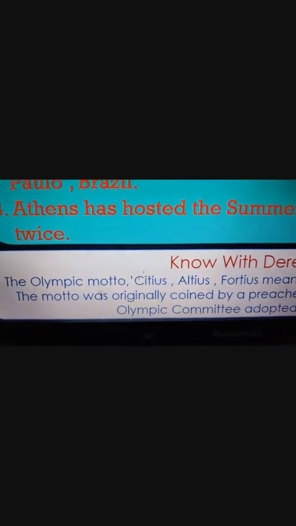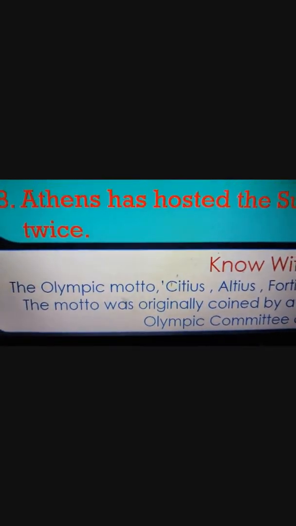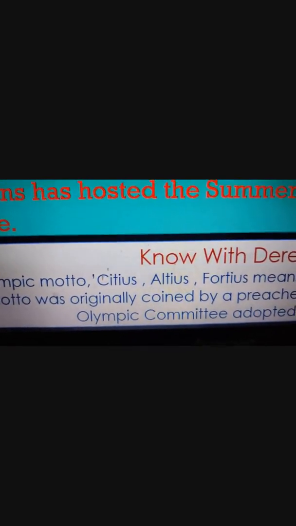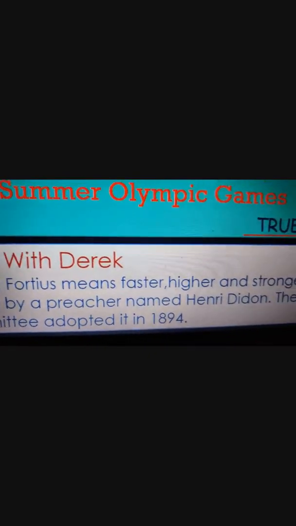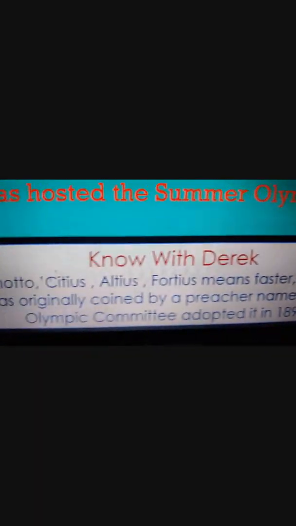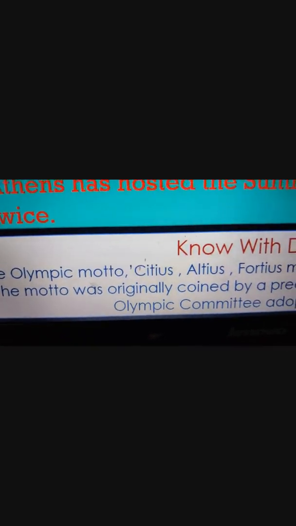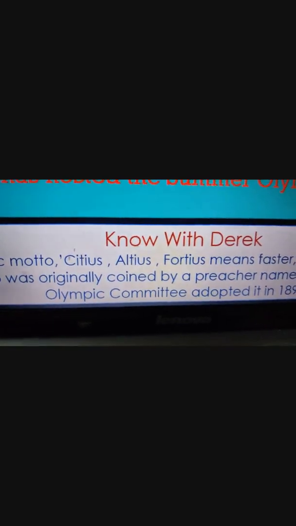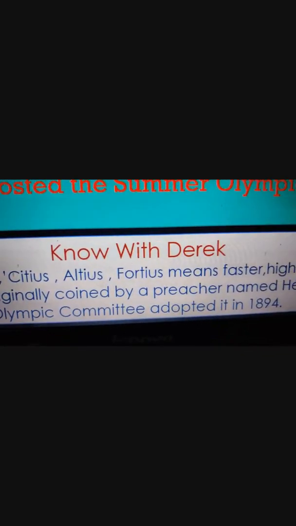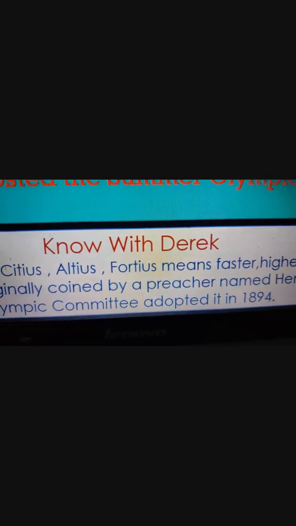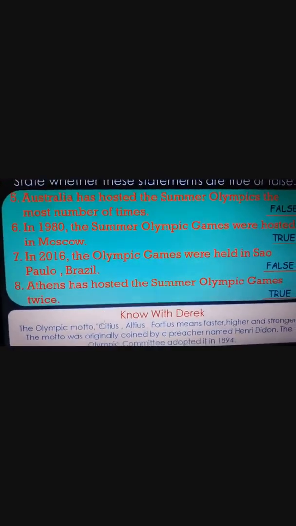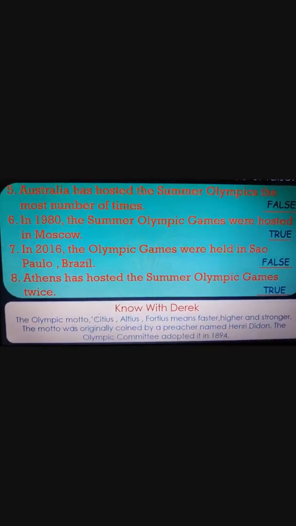Now, coming to the next part, that is Know with Derek. The Olympic motto. We have an Olympic motto, that is Citius Altius Fortius. It means faster, higher and stronger. Now, this motto was originally coined by a preacher named Henri Didon. The Olympic Committee adopted it in 1894. So you can see here. Clear?